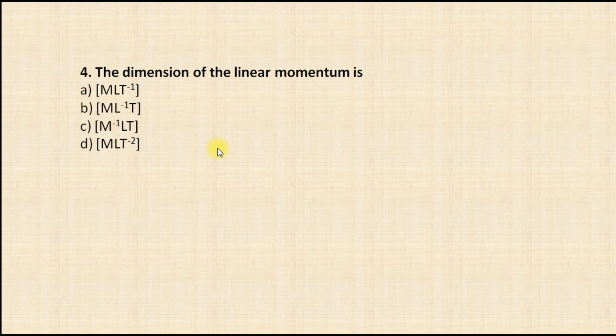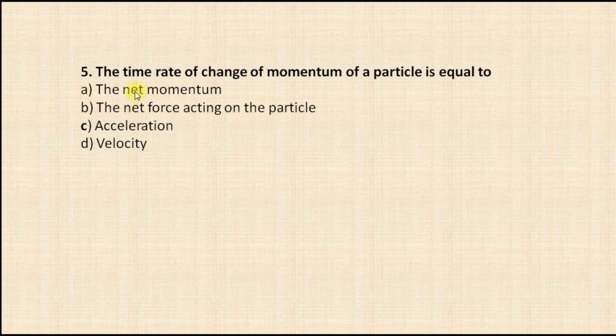Now let's come to the next question. Question number 4: the dimension of linear momentum is. So you can guess this answer. The answer is the first one.